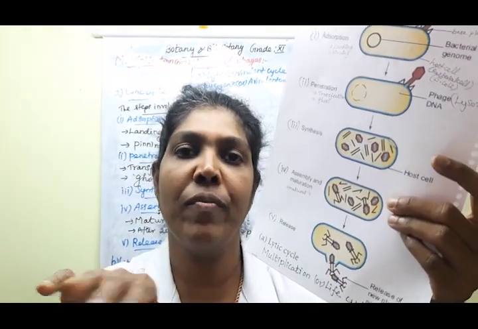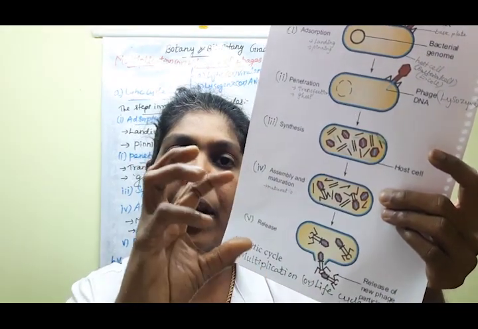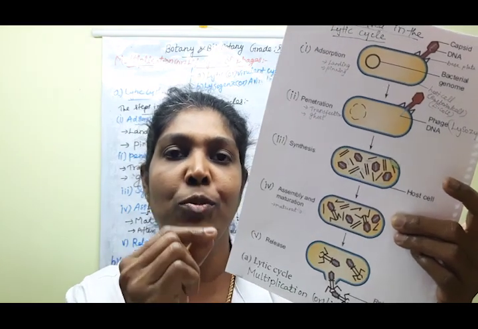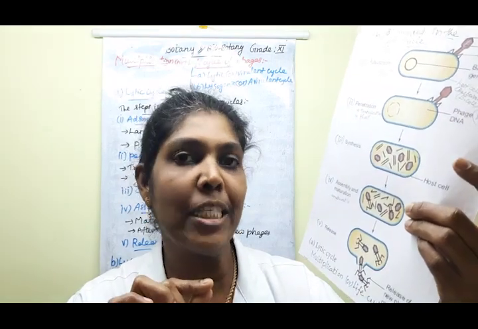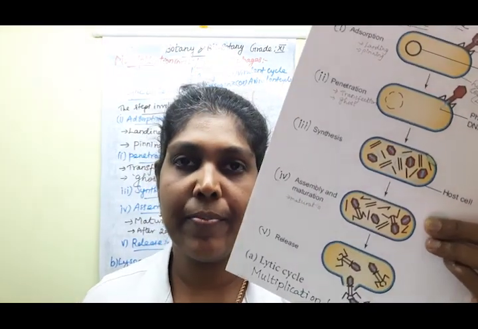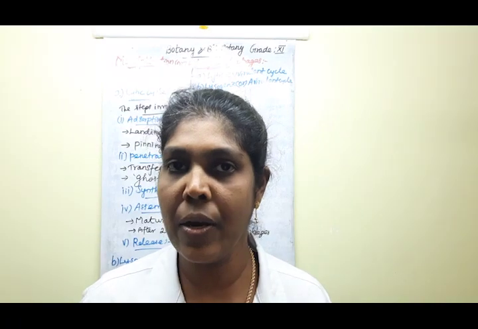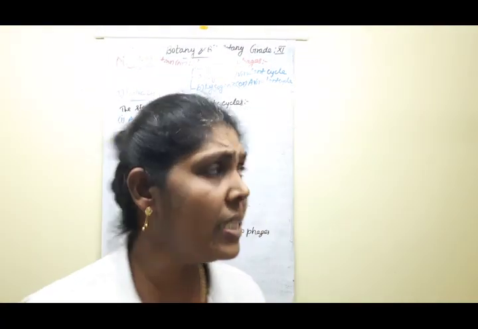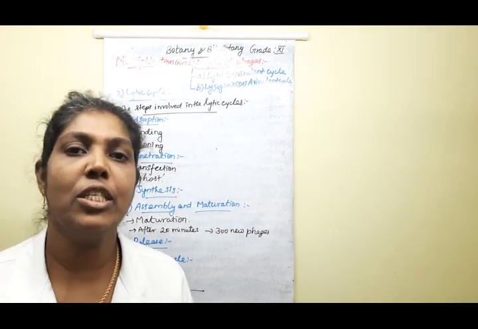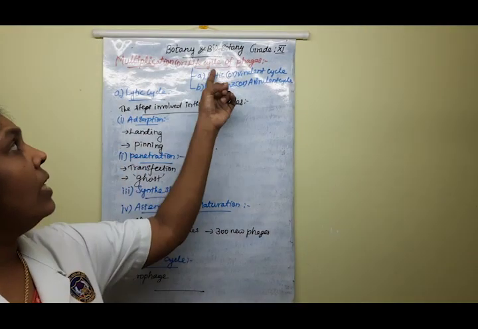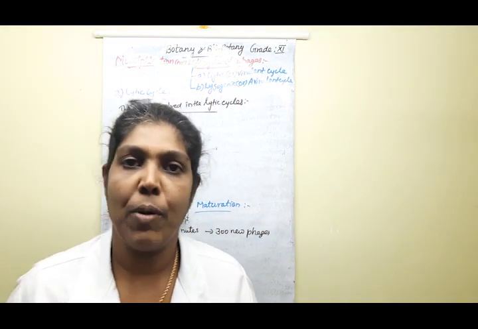Lysis means the breakdown of the bacterial cell wall region, and the new phage particles are released one by one. Understood? This is the last step of the lytic cycle of the phage particle, that is, the release. Understood, children? Say yes or no. So these are the steps involved in the lytic and virulent cycle of multiplication of phage particles.